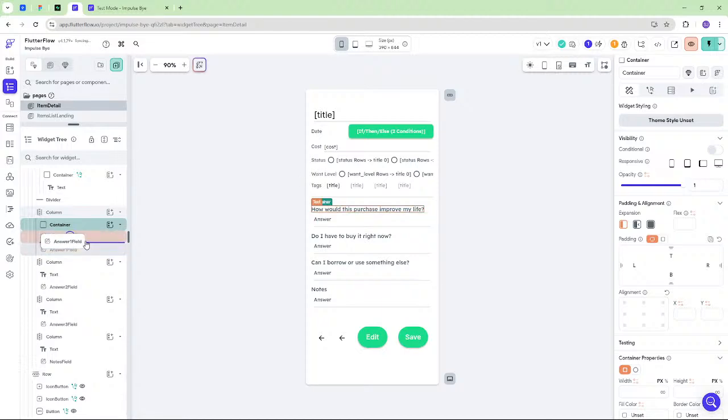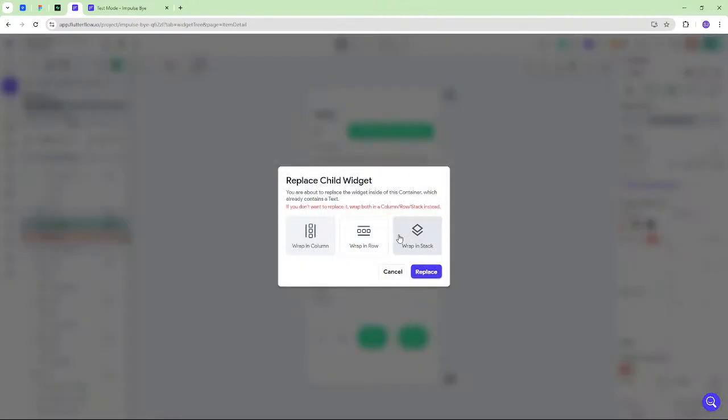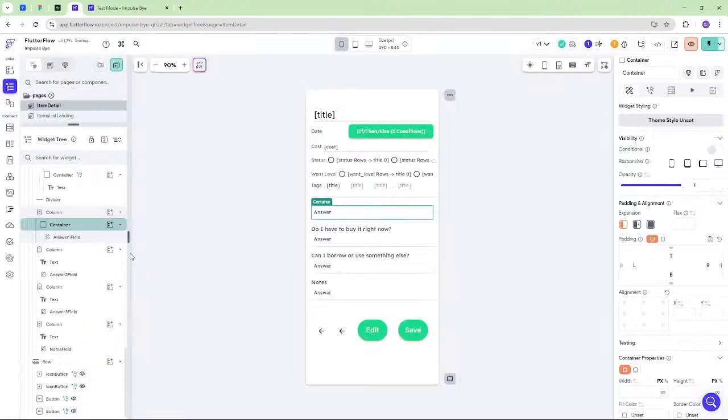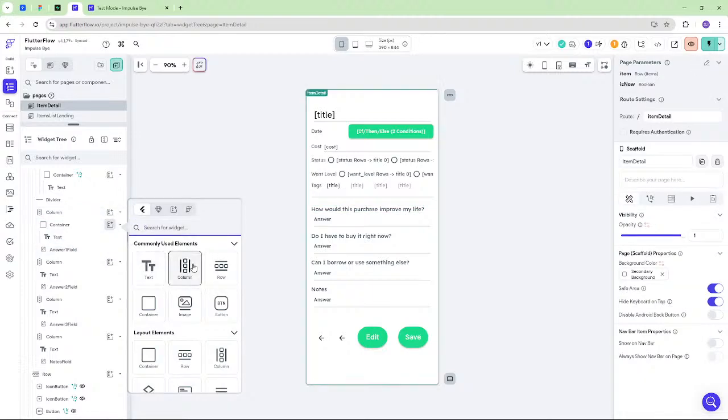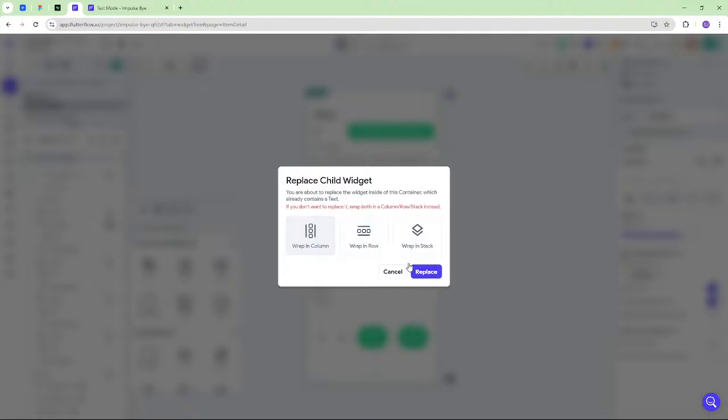Okay, it just didn't do that the first time. And we'll stick that in there, wrap it in a column. Yeah, that's fine. Wait, what? No. Undo. I just want all of these to also be in a column for some reason. You know what? It's just a text thing. We can add it back. It's fine. No, don't wrap it in a column. Just replace it.